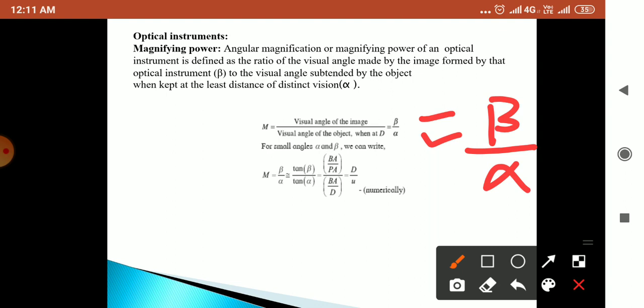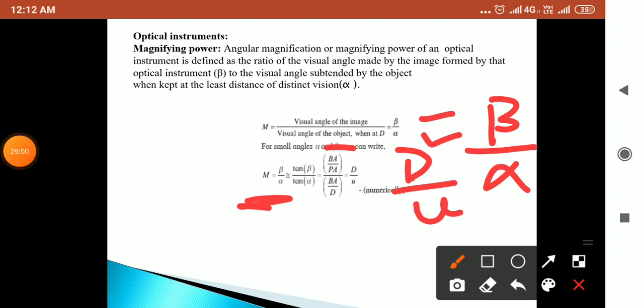So for small angles alpha and beta, we can write this magnifying power is equal to D upon U. So what is an optical instrument? When there is a small element or small object, to observe that object we use the instrument. When there is a small distance between two objects, to separate them out we use the magnifying power of that particular instrument.